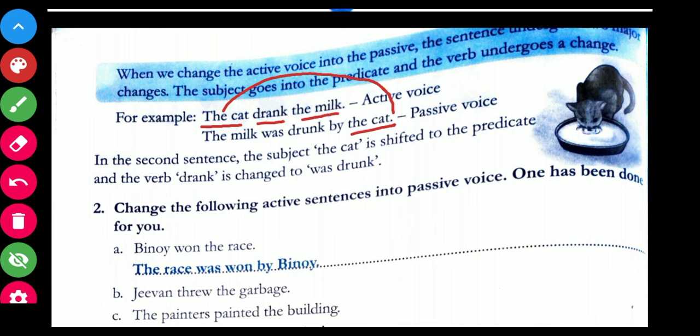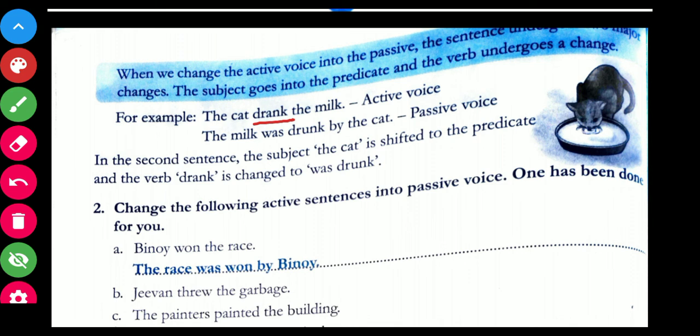जो the milk है, which was the object, जो predicate part में था वो हमारा यहाँ पे subject part में आ गया. And ये जो drank है, drank is which form of verb? V2 form of verb. That means simple past tense. Drink, drank, drunk. इतना मालूम होगा. Drink V1 form है, verb का first form है. Drank verb का second form है and drunk verb का third form है. So we can see that drank हमारा verb का second form है. That means it is simple past tense.